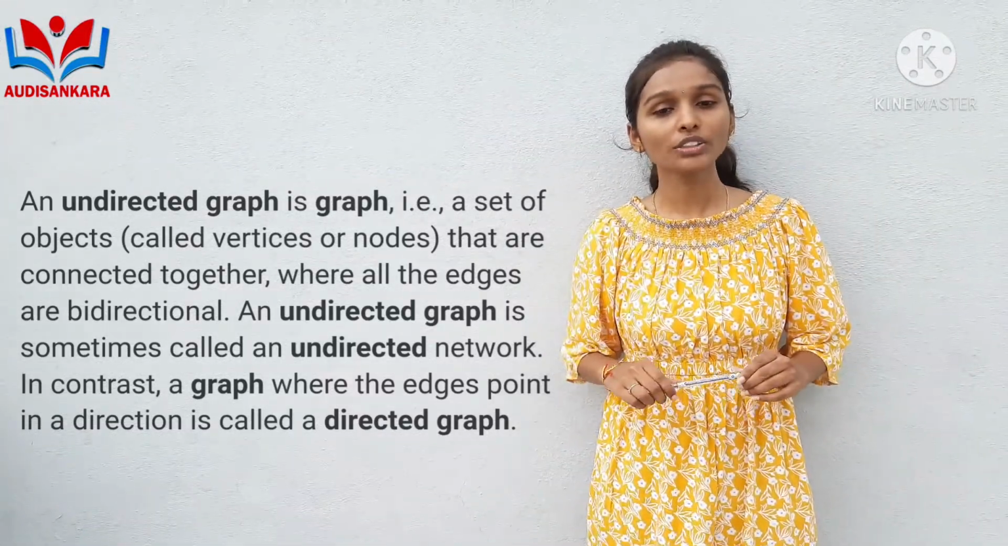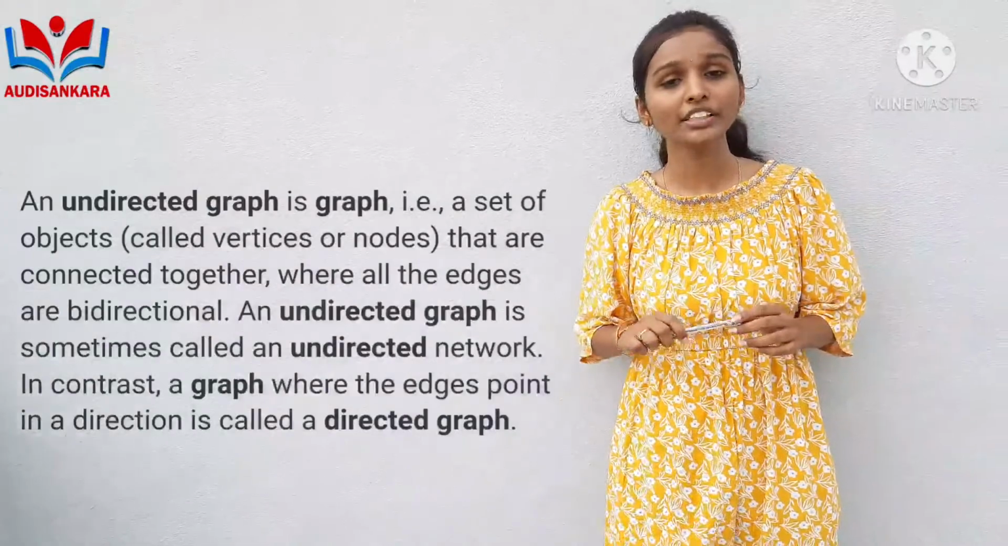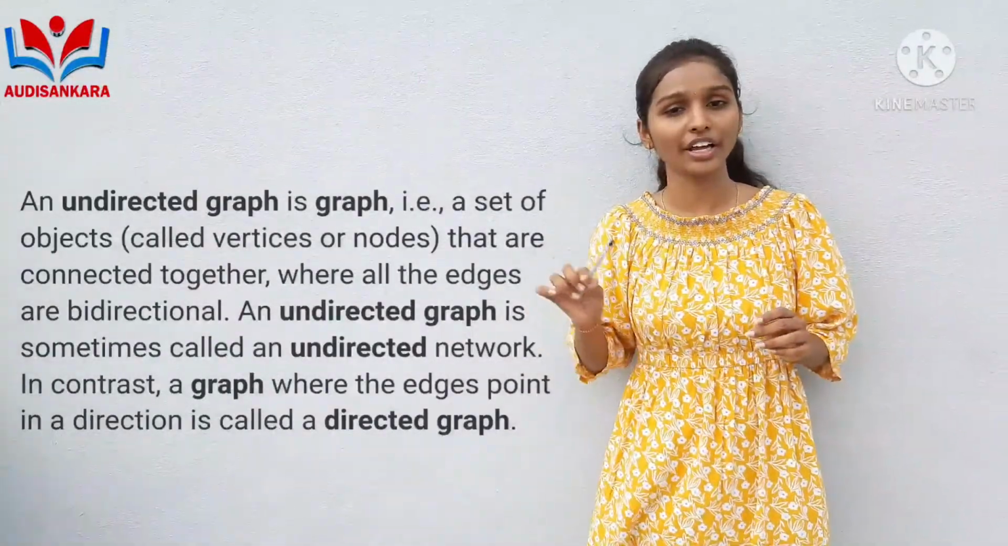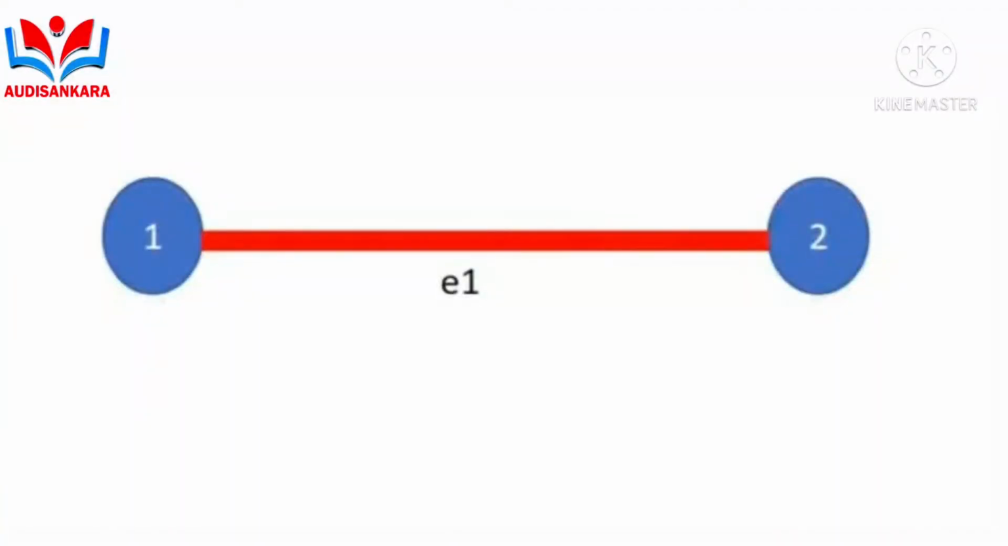Non-directed graph. A graph whose edges have no direction. It means it won't show direction. It is called a non-directed graph. In this picture, the edge E1 has no direction. So we will call it a non-directed graph. It is nothing but not showing direction, which is called a non-directed graph.